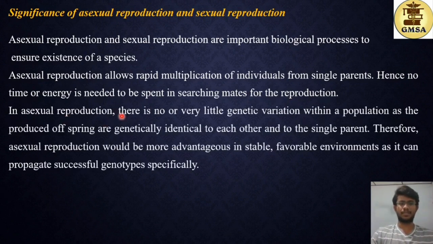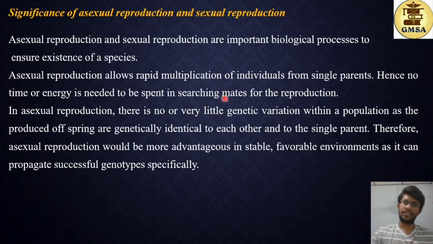In asexual reproduction, there is no or very little genetic variation within a population, as the produced offspring are genetically identical to each other and to the single parent. Therefore, asexual reproduction would be more advantageous in stable, favorable environments, as it can propagate successful genotypes specifically. What does this part explain? First, there's little or no genetic variation. As I said before, mitosis occurs here.